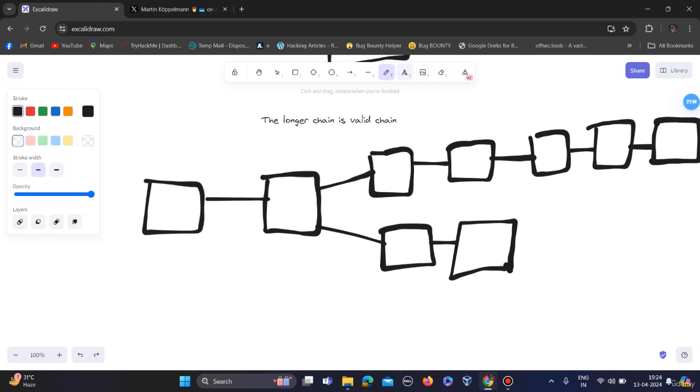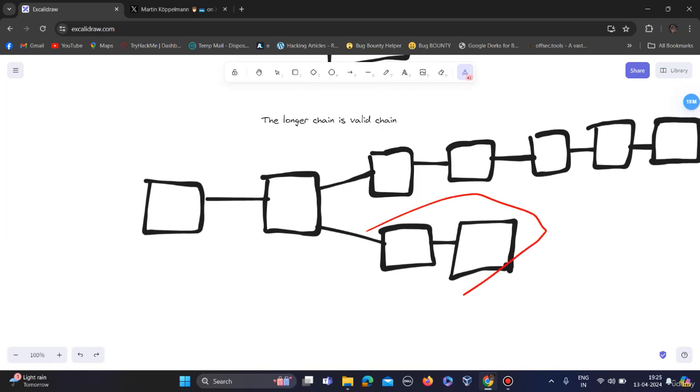So what happens now is, all the blocks in this smaller chain will be discarded, and this longer chain will be considered valid. This leads to the blockchain reorganization attack, because the blocks are discarded, so the blockchain is now reorganized. This is how the blockchain reorganization attack is executed.